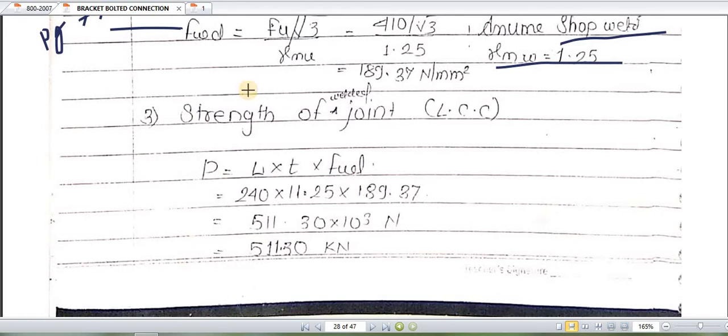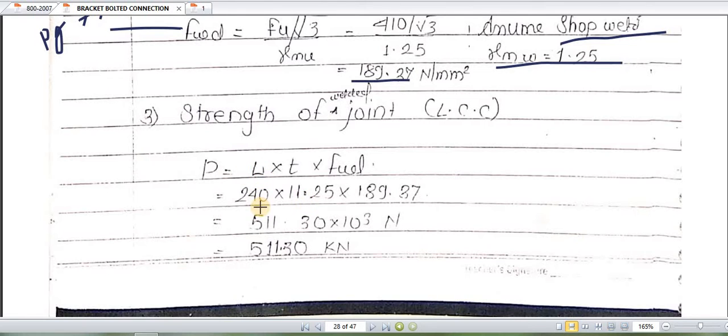How to find out the design stress of weld? We have to refer to page number 79, FWD. After all calculations, it comes to be 189.37. So directly we are using FWD, the design strength of weld, which is 189.37. Thickness of weld we have calculated as 5 by 8 times the minimum thickness of plates. It comes to be 11.25.